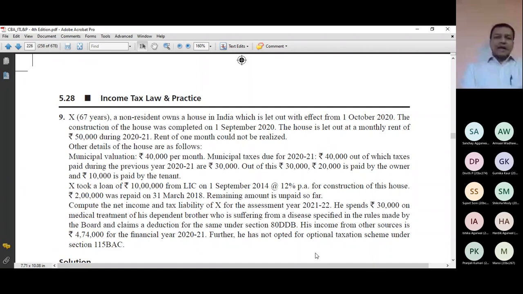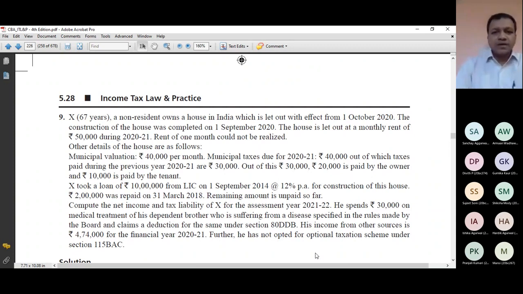X, I hope this numerical is still visible on your screen. X, 67 years, a non-resident, owns a house in India. Non-resident, this is the first thing. Age 67 years, so the person is a senior citizen, but a non-resident. Owns a house. If he owns a house, that means if I have to compute the income under the head house property, one of the conditions of section 22 is satisfied, that I am the owner of the house in India, which is let out with effect from 1st October 2020.